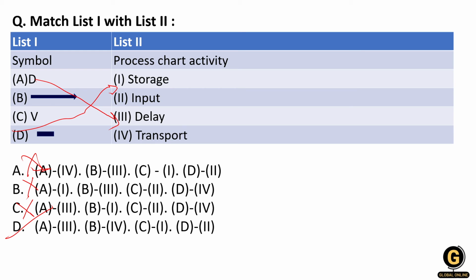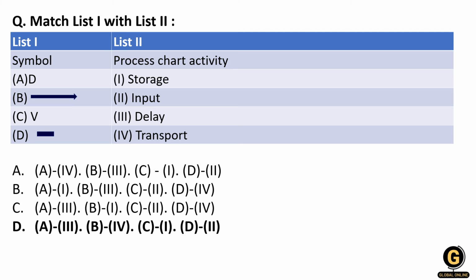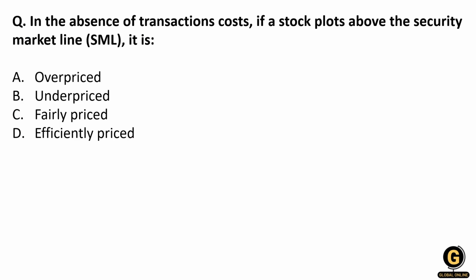Means A will be matched with D. D will be for delay. The arrow sign will be for transportation. The rectangular arrow is for transportation. You might have seen road signs on the hoardings that for this area you should move, take left or take right. So that is that sign. It is for transport. V is for storage, and the small rectangle is for the input. Okay, so option number D will be the right answer in this question. Let's move to the next question.